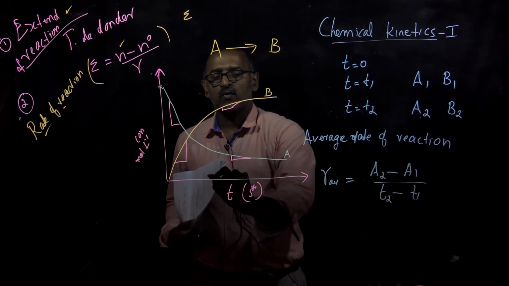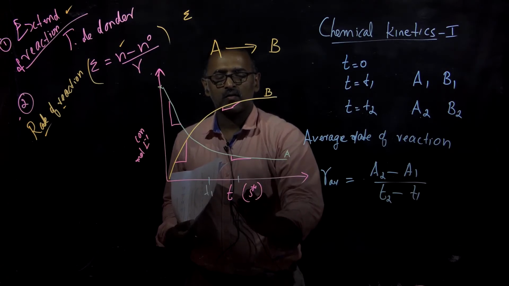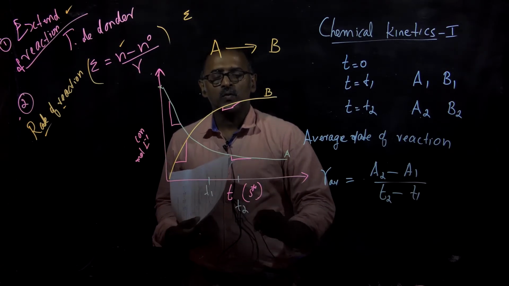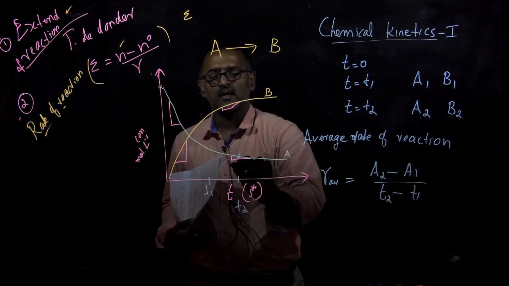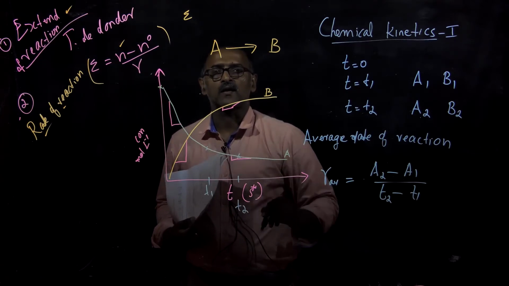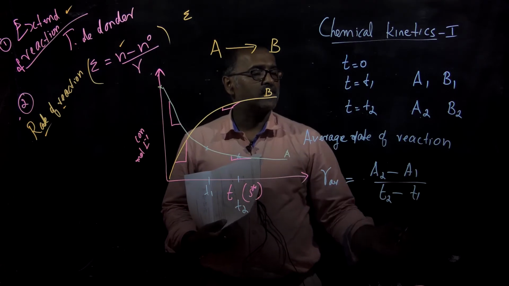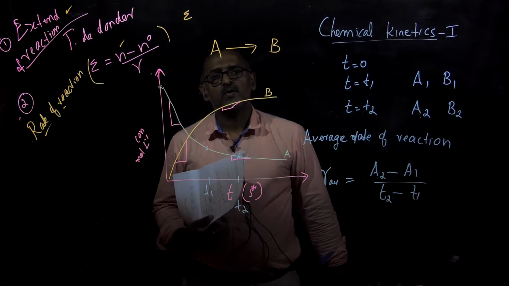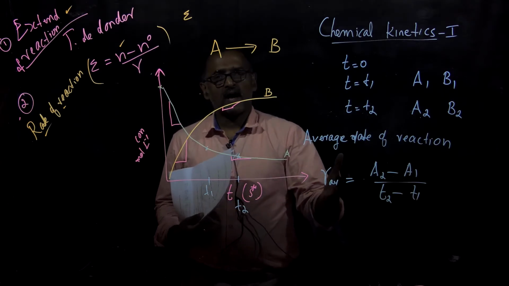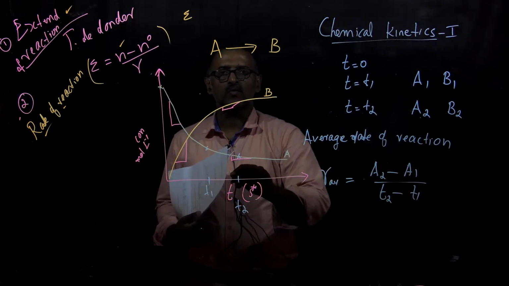A2 will be, if you try plot T1 here and T2 somewhere around here, you will see that the concentration of A will be here, and this place will be here. And as r average will be equal to A2 minus A1, this will be a negative quantity and this will always be a positive quantity. So that is the average rate of reaction for A within the time limits T1 to T2.